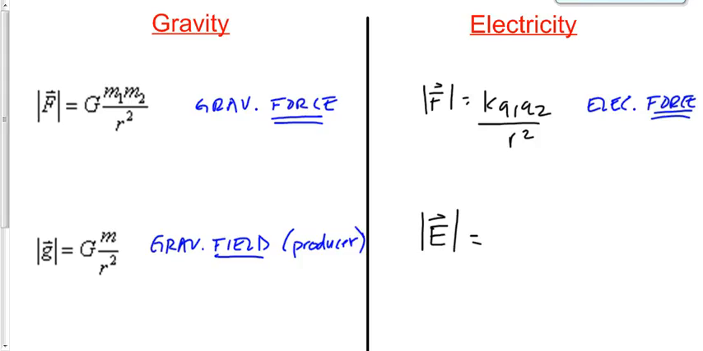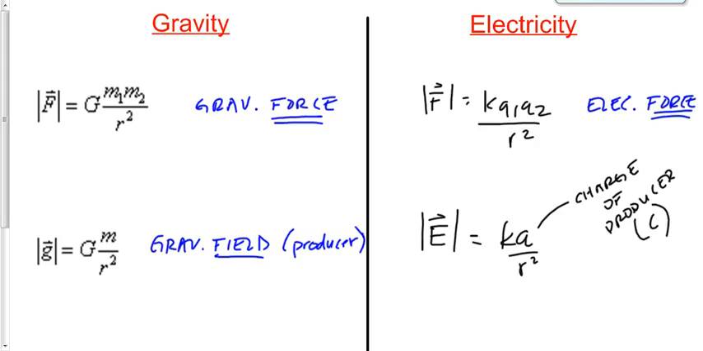Tell me what the equation for electric field caused by a producer is. You know this, or at least you can figure it out. Jotham? Good. KQ over R squared. Q would be the charge of the producer in coulombs. And R would be the distance from the center of the producer. And that's going to, of course, be measured in meters.